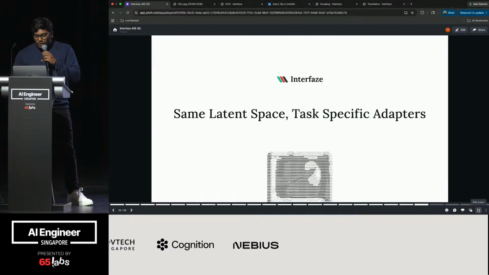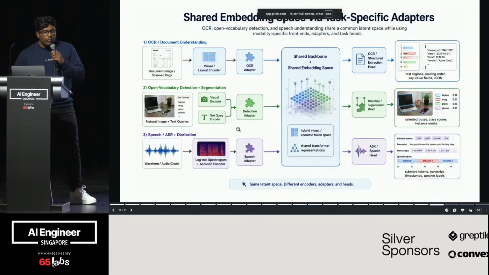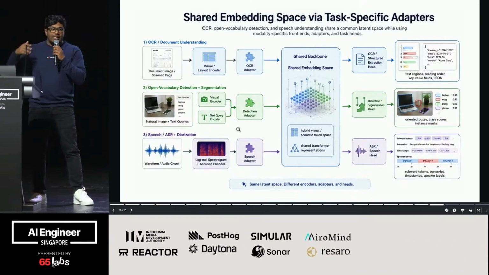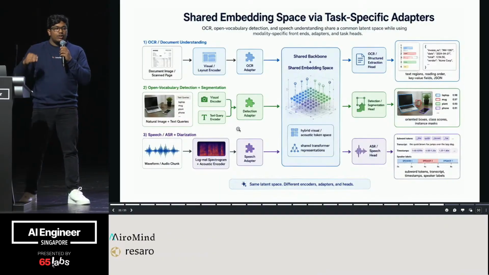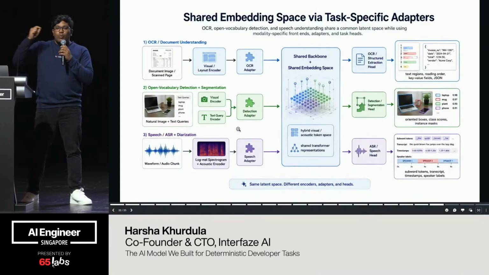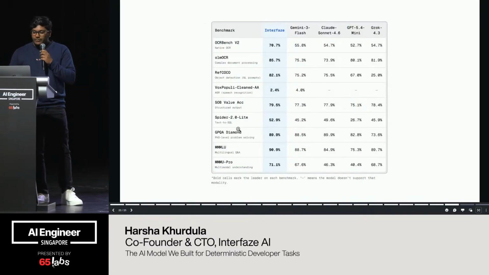Let's go back. So we saw 3 things: vision, audio, and text. While working with these 3 encoders, we trained these adapters to work with the same decoder. So you would get accurate data, but you know where that data is being extracted from. You could solve multimodality this way.